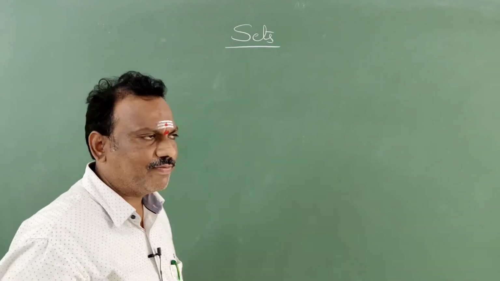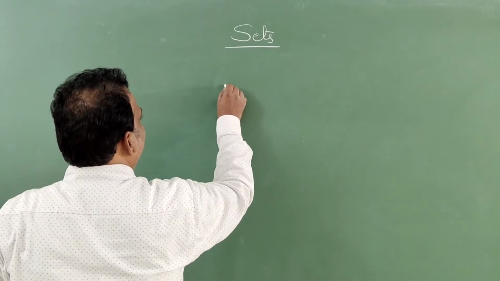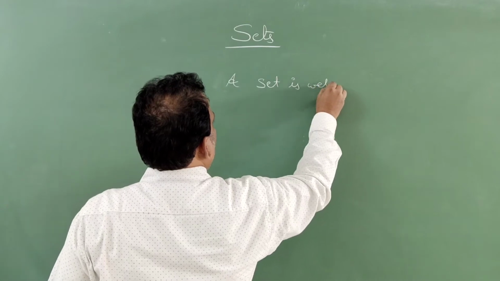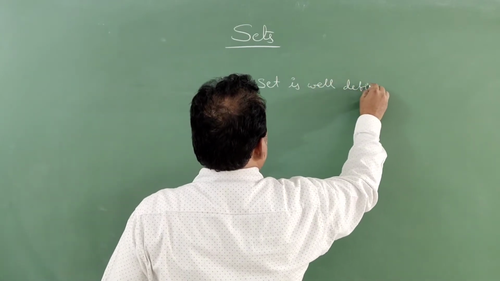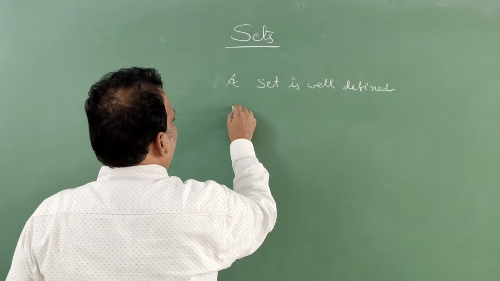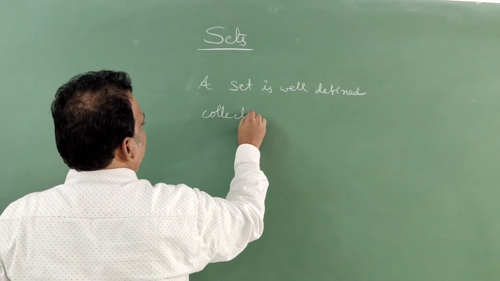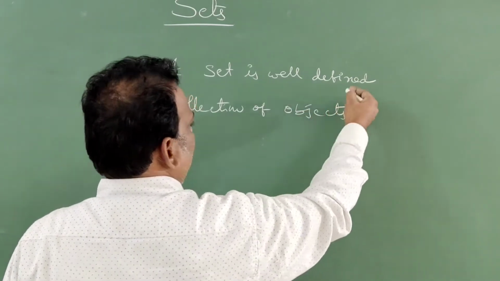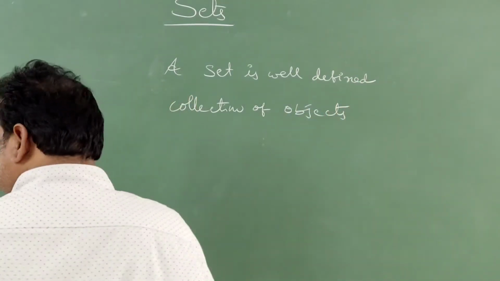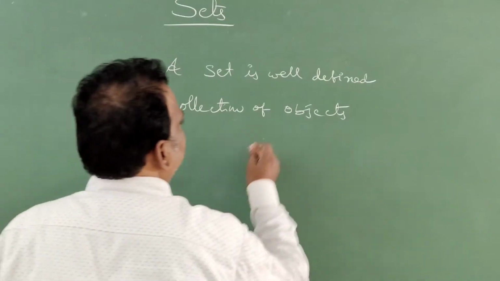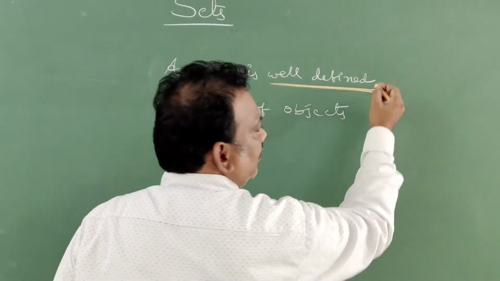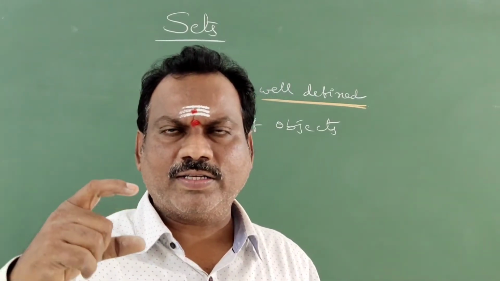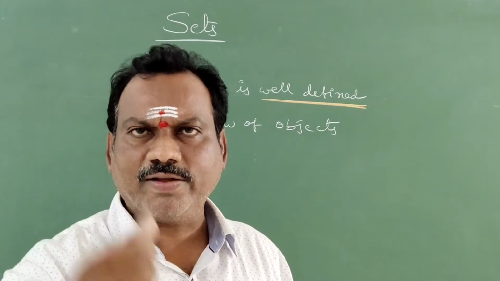What is meant by well defined? I will write here: a set is a well defined collection of objects. What does it mean, well defined? It must be of one same category. There must be a defined property.